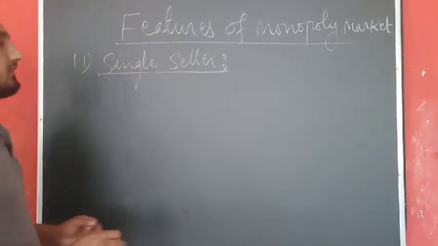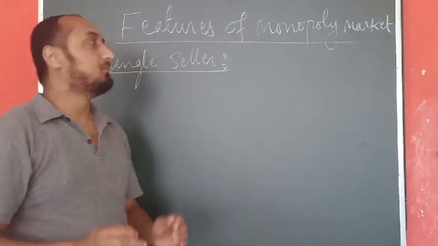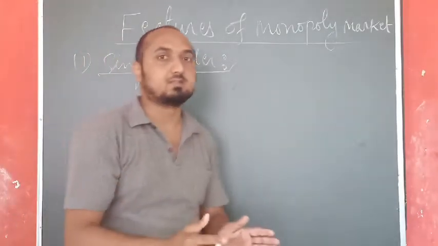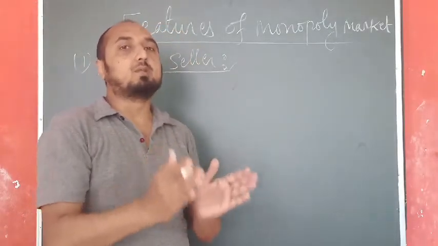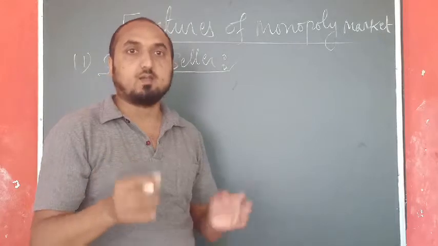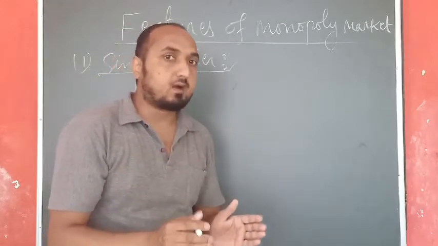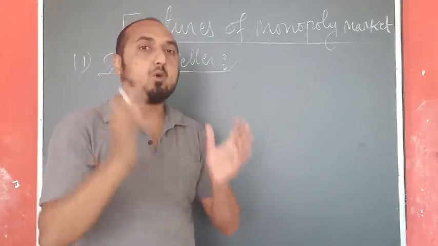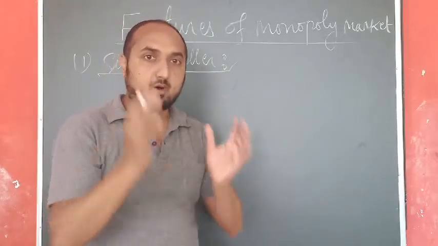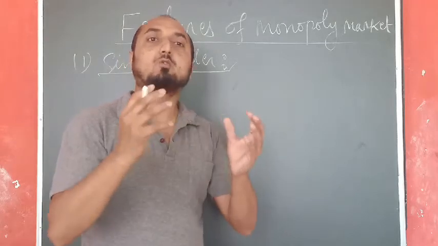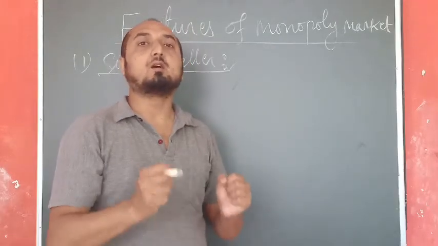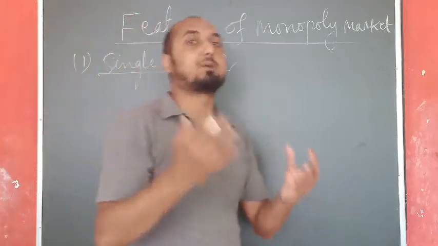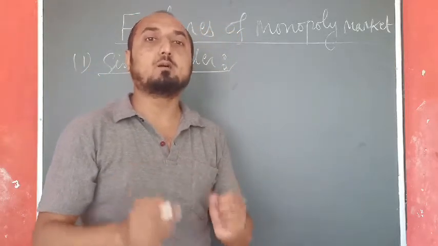Now, the first and most important features of monopoly market is single seller. So we have done these things in a definition also. We have mentioned that in monopoly market there is a single seller. Now here, in the case of monopoly market, the number of sellers is only one, and the sellers have a power. That single seller has a power to influence both the price and quantity supply of a commodity in the market. Now you have to understand what is the meaning of that. A power to influence the price and the quantity supply of commodity in the market.